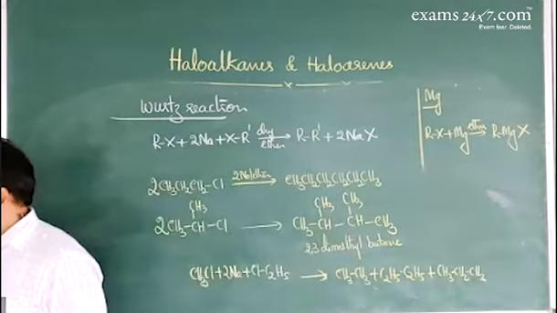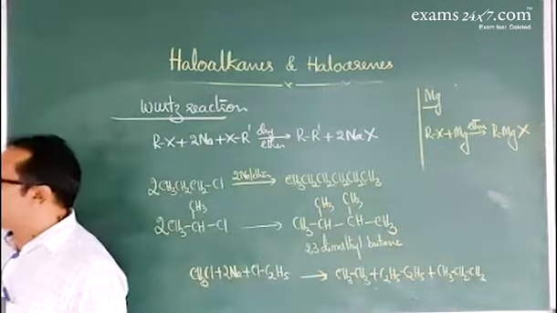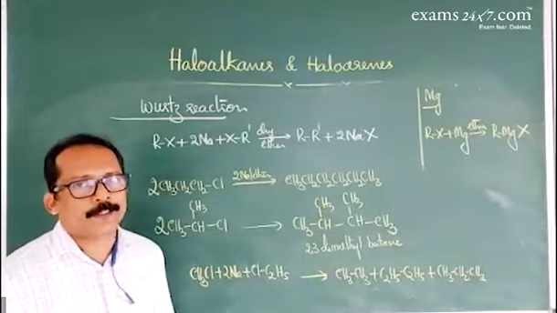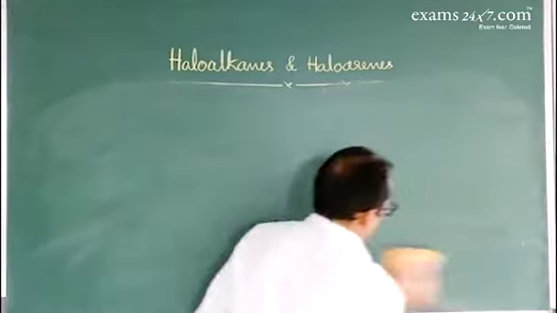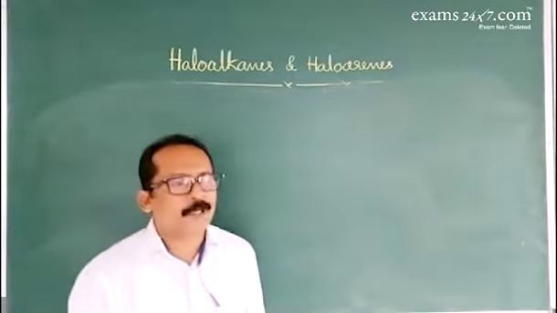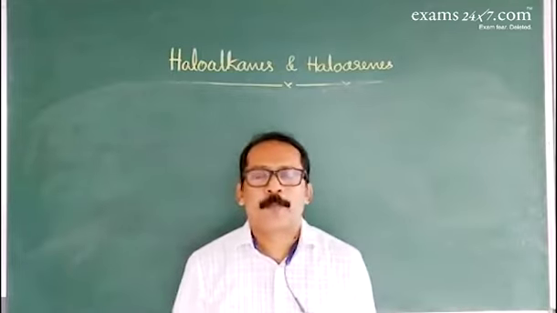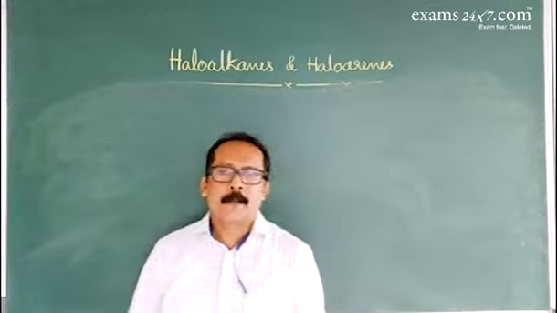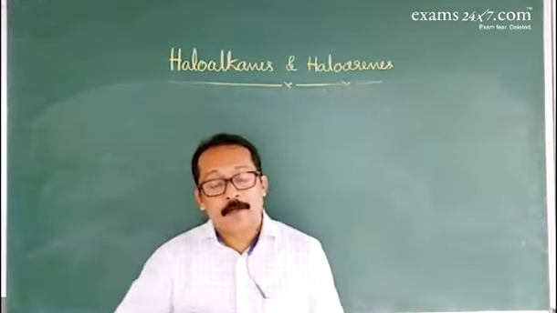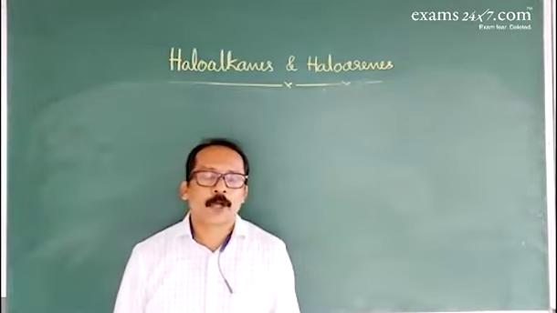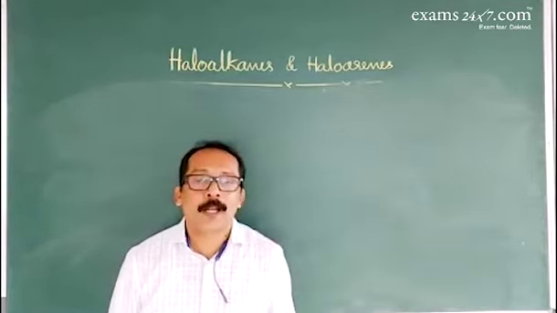After the Wurtz reaction, next is the optical isomerism in haloalkanes. First, optical activity: the property of a compound which differs in the direction of rotation of plane polarized light.